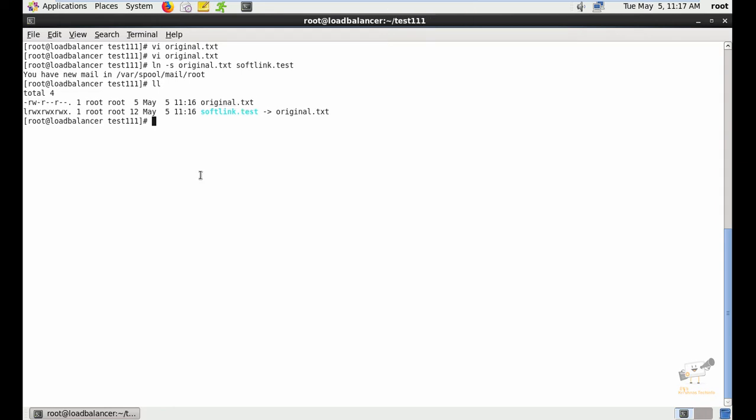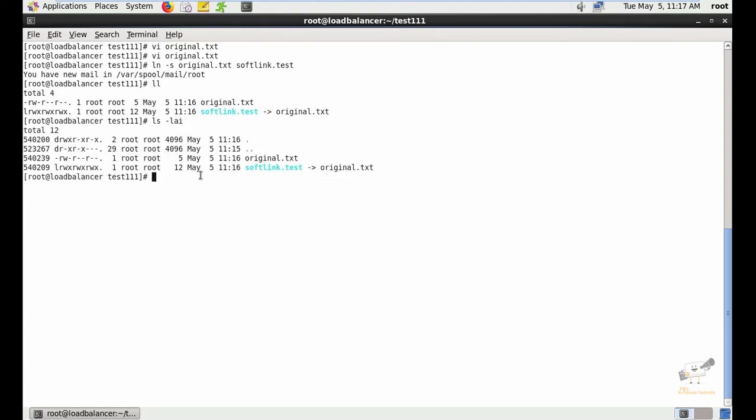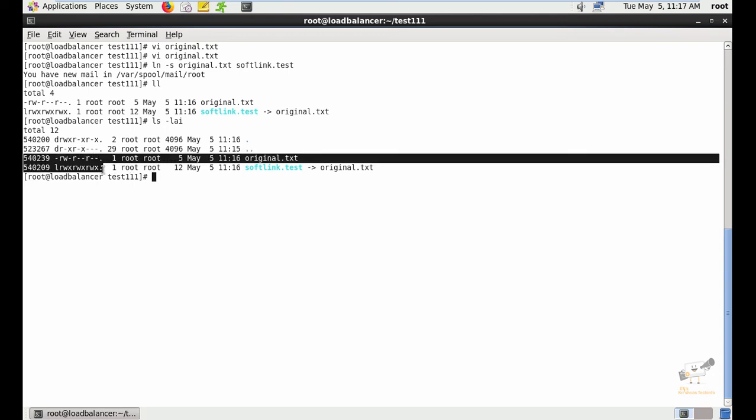Here you can see the permissions. We can view the file with the inode number. For that you can use the command ls -lai. Now here you can see the inode number and the permissions are not the same for the soft link and the original file. Both the inode number and the file permissions will be changed for the soft link.